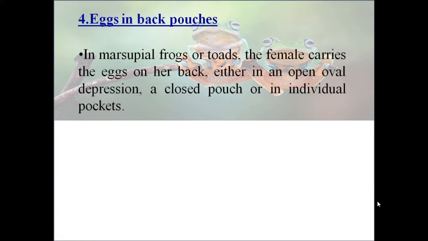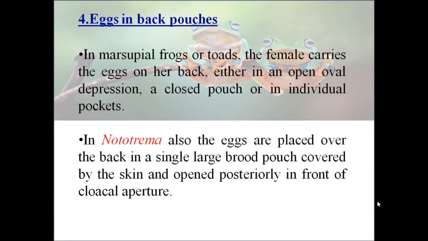Fourth method is eggs in a bag or pouch. In marsupial frogs or toads, the female carries the eggs on her back either in an open oval depression, a closed pouch or individual pockets. In Nototrema, also, the eggs are placed over the back in a single large brood pouch covered by the skin and open posteriorly in front of the cloacal aperture.